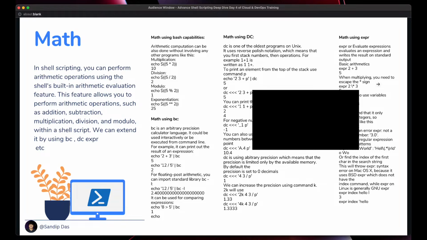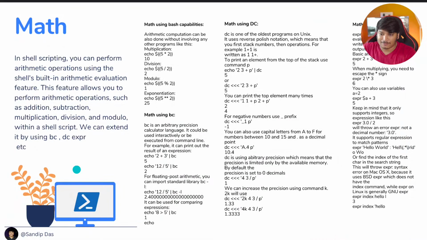So in shell scripting, you can perform arithmetic operations using the shell's built-in arithmetic evaluation feature, where you don't have to import anything or use any other external binary. Just using the shell, you can do normal operations. This feature allows you to perform arithmetic operations such as addition, subtraction, multiplication, division, and modulo in shell scripting itself.